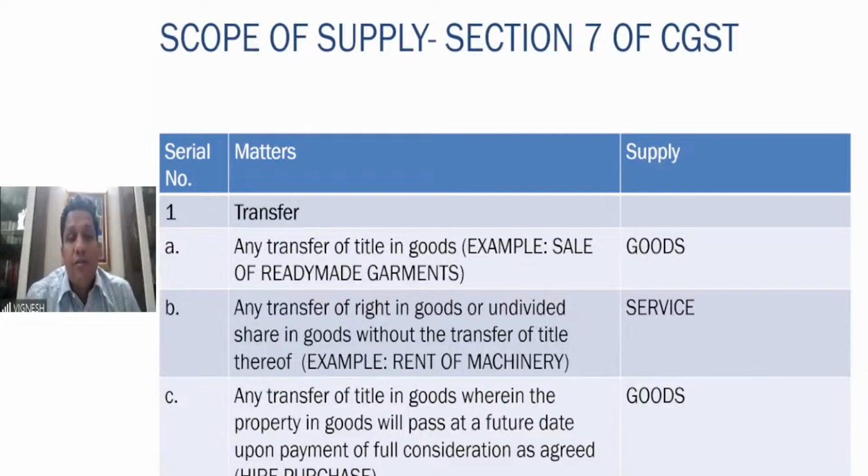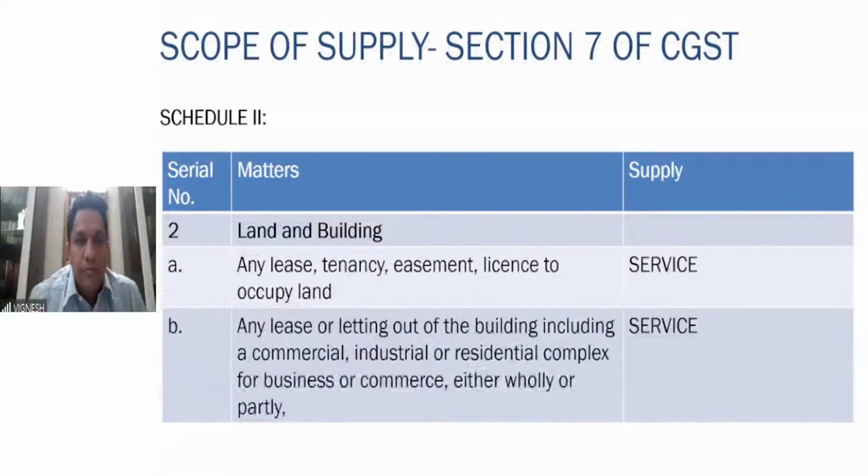Then transfer of title in goods, where property in goods will pass at a future date upon payment of full consideration as agreed. If there is a title in the goods which is transferred and it will pass at a future date upon payment of full consideration, it is a hire purchase. In case of a hire purchase transaction, it is a supply of transfer of title in goods, where property in goods will pass at a future date upon payment of full consideration as agreed, right? That is a supply of goods here. Then